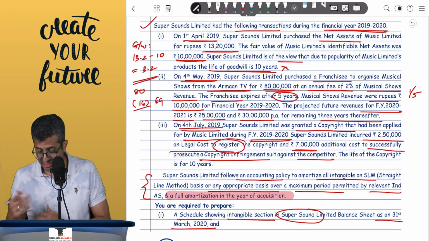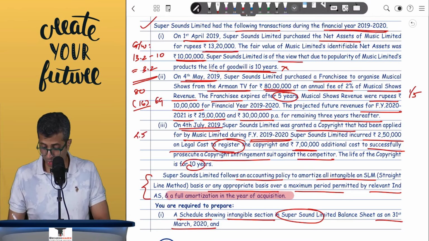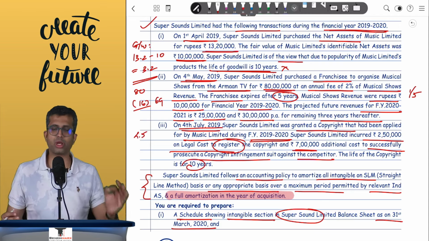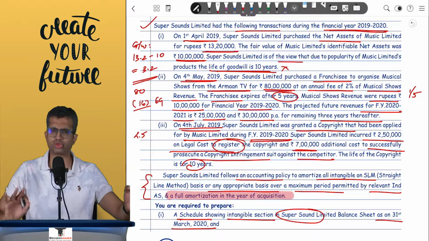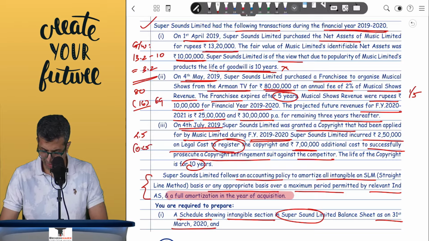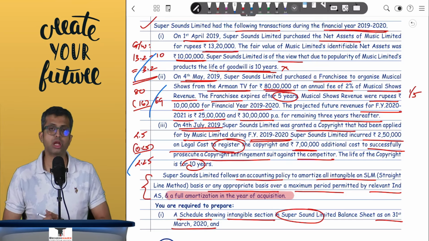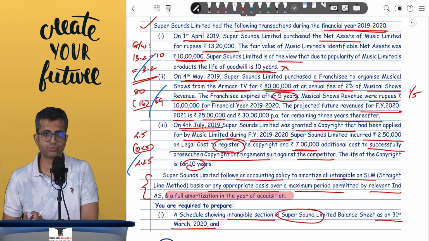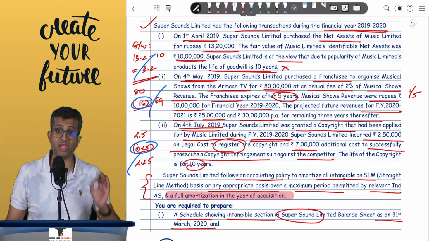So over here 7 lakhs of additional cost will go to the P&L, but your copyright will appear at 2.5 lakhs. The life of the copyright is 10 years and you will amortize it over 10 years. Now ideally in the first year, if you are acquiring it in July, maybe 9 months of amortization should happen. Again, in line with the institute solution, because it is given, we will amortize it over the entire year. So this is 0.25 of amortization and 2.25. So in my final balance sheet, goodwill will appear at 3.2, franchisee rights at 64, and 2.25 towards your copyright. And in my P&L, around 16 plus 0.25, 16.25 will be amortization.